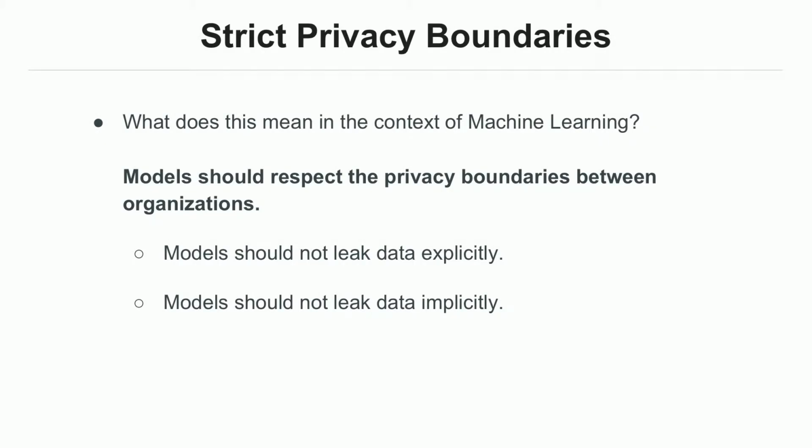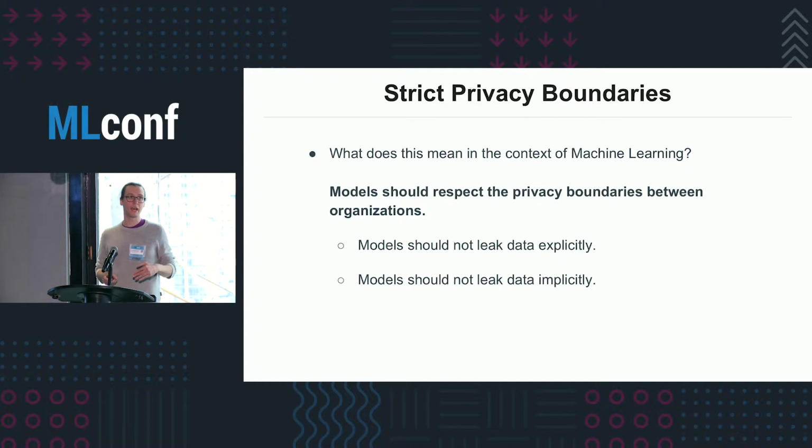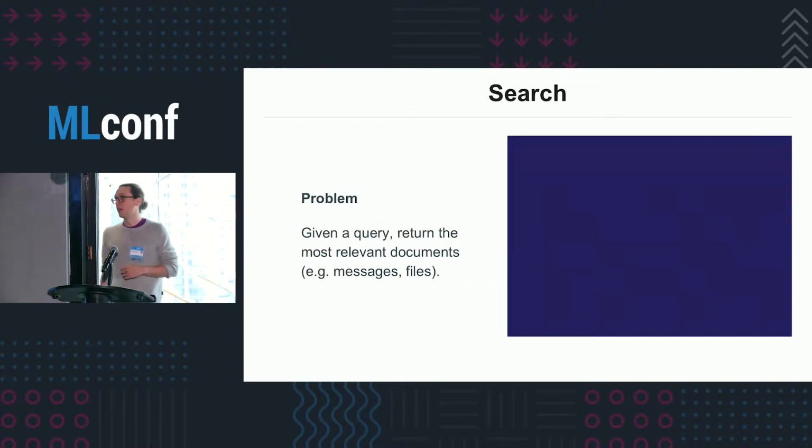So again, what does that mean for machine learning? Well, the models we build really have to respect these strict privacy boundaries between organizations, right? They have to do it explicitly, so we shouldn't surface data from one team in another team, and we should also make sure they don't leak data implicitly, so that our users can't infer associations from other teams by using these models.